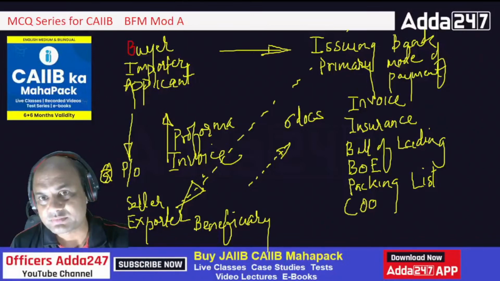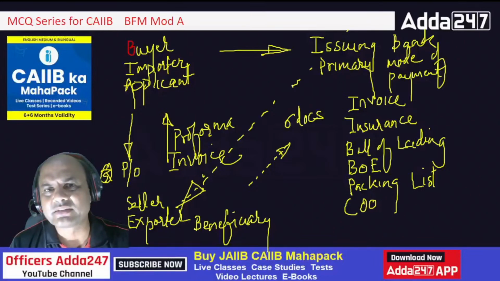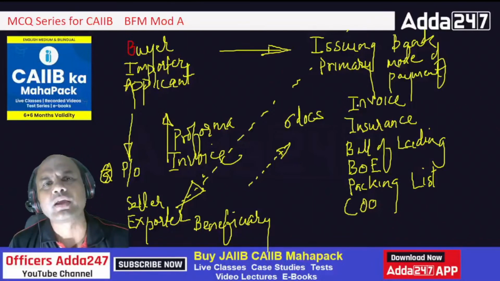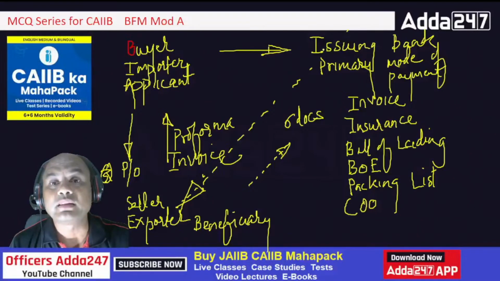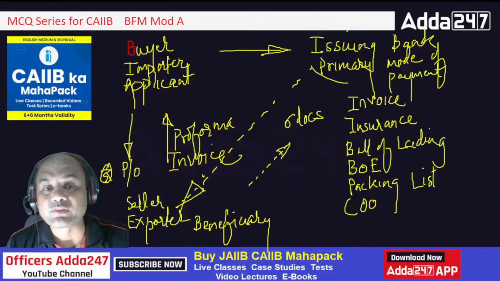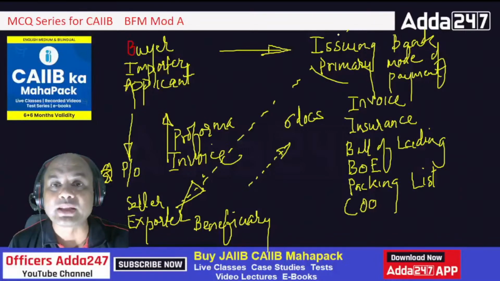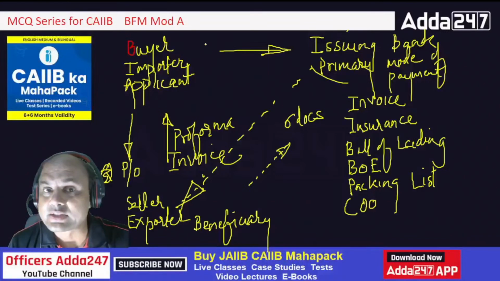So what happens now? This issuing bank will ask for these 6 documents. Now imagine the seller sends all these 6 documents very correctly. Then what has the issuing bank told? That if you send me these 6 documents, I will pay you. Now the seller will expect the payment from this issuing bank. But is the issuing bank doing the job on its own? No, it is doing it on the request of the buyer. So what will this issuing bank do?